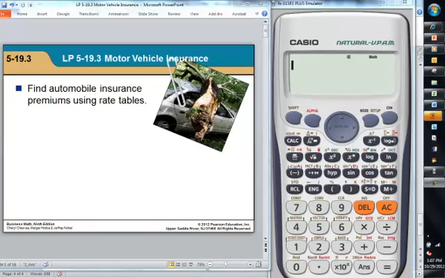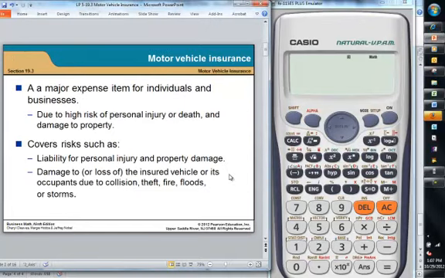In this lesson, we're going to find automobile insurance premiums using rate tables, as well as determine how insurance is paid out. A major expense for individuals and businesses is auto insurance. Why? Because there's a high risk of injury and death, and there's also a lot of damage to property that can occur. You can cover risks such as liability.